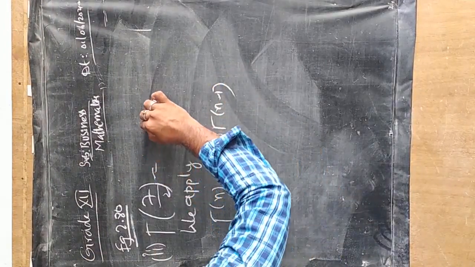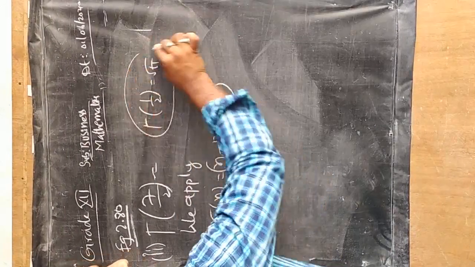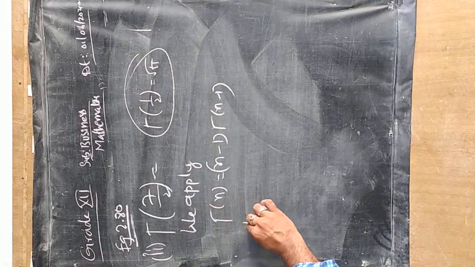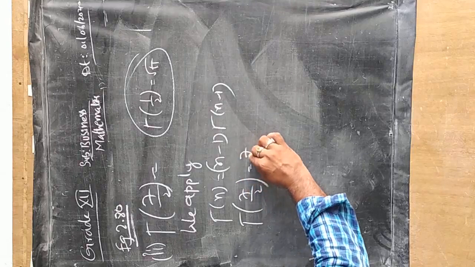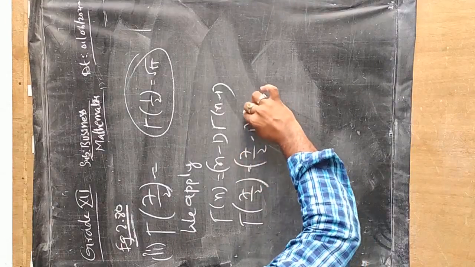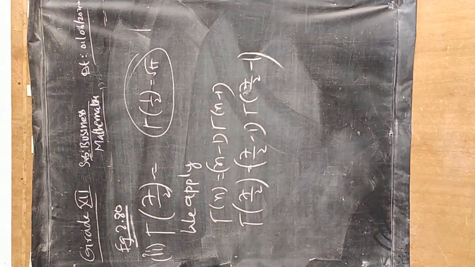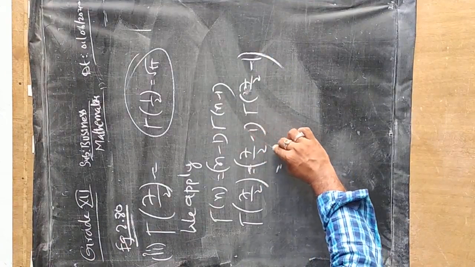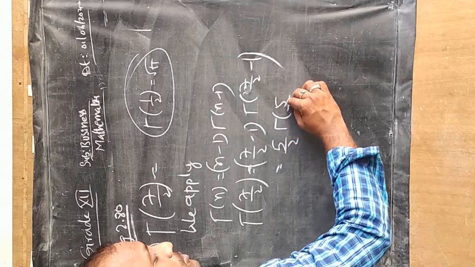Because we have a formula of gamma of 1 by 2 is equal to root pi. Until we get this, we keep on solving. So gamma of 7 by 2 is 7 by 2 minus 1 into gamma of 7 by 2 minus 1. So 7 by 2 means 5 by 2, gamma of 5 by 2.